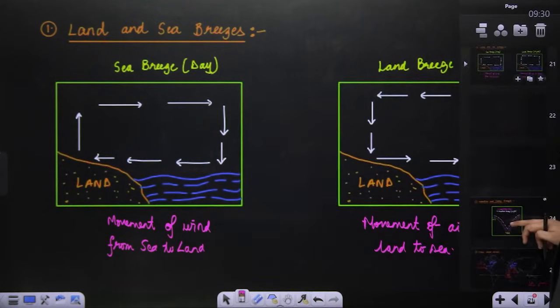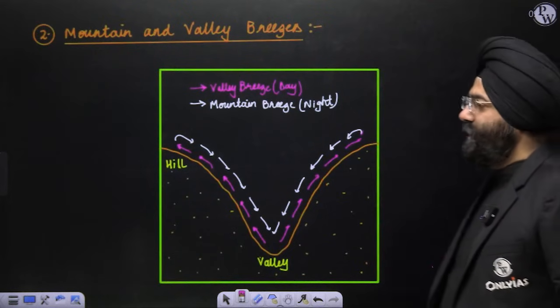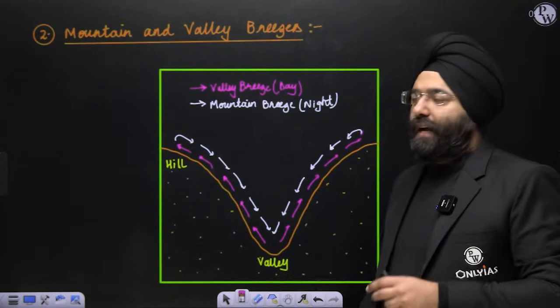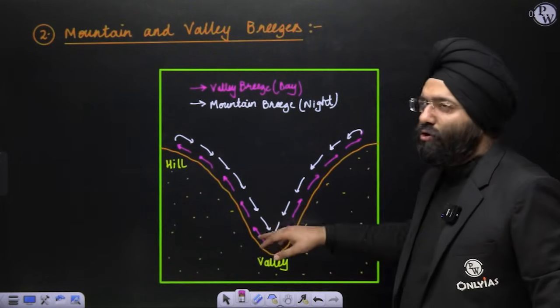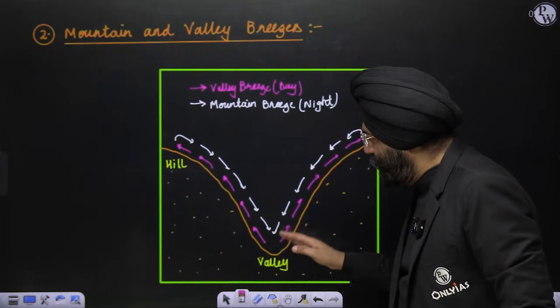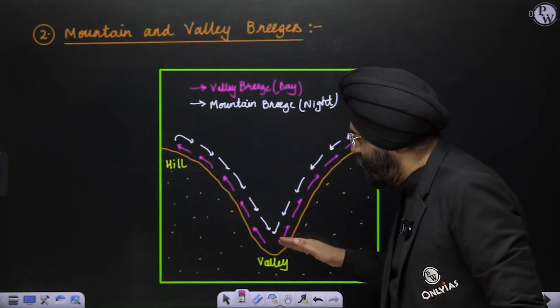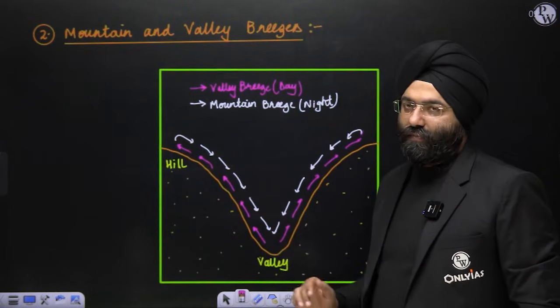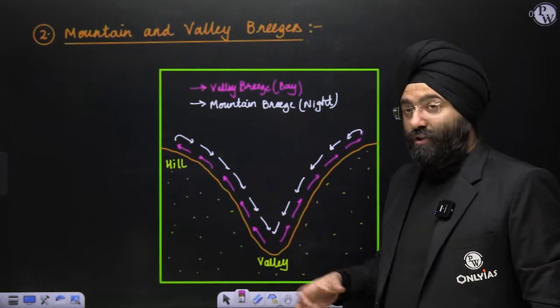Let's move to the next thing, mountain and valley. Now please remember, during the daytime, these valleys also become very hot. So what happens? The air basically starts moving upward, because it is heated, so it will rise.